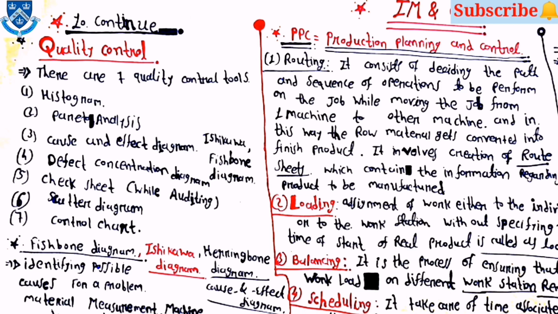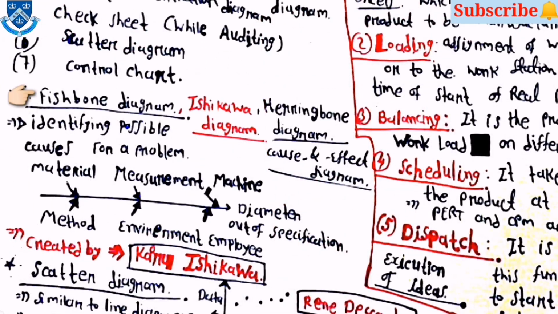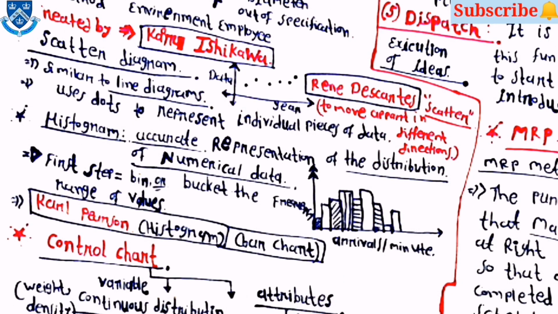Then let's see some diagrams one by one. First is the fishbone diagram, or you can say the Ishikawa diagram, herringbone diagram or cause and effect diagram. It is used for identifying the possible causes of a problem. This diagram was first created by Kaoru Ishikawa. Then the next diagram is the scatter diagram.